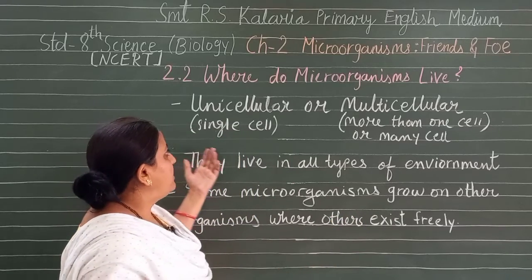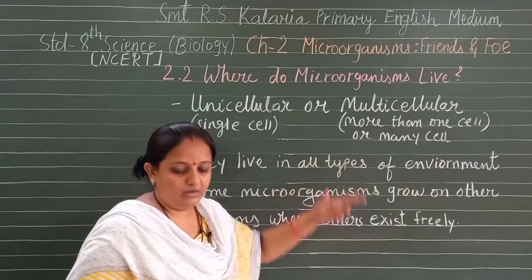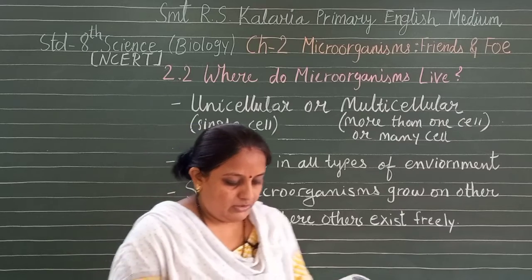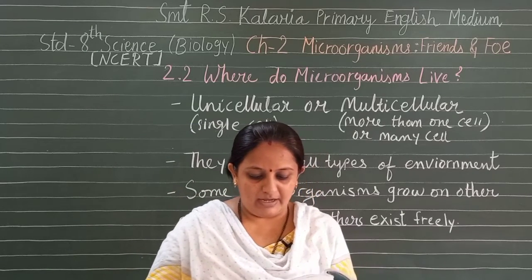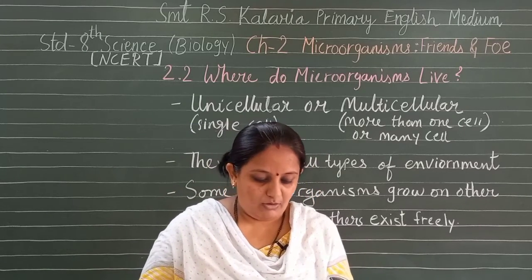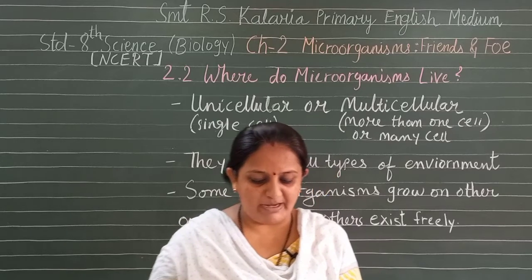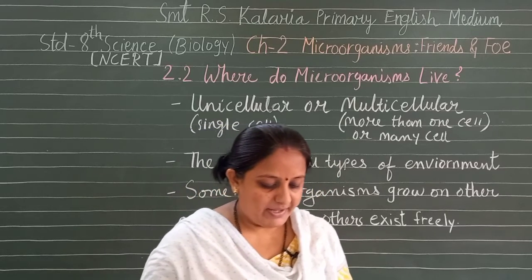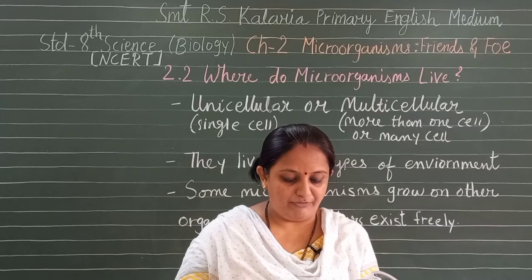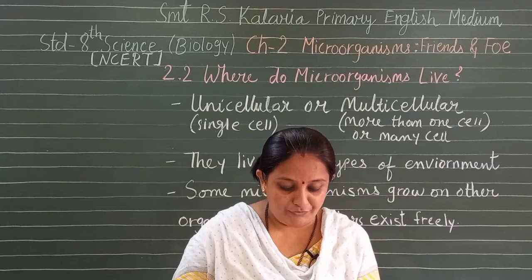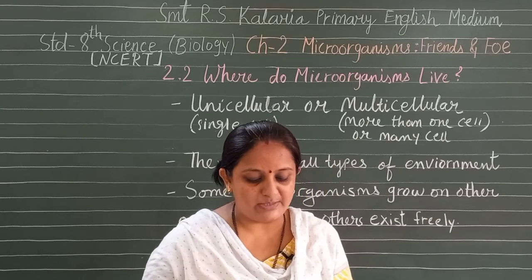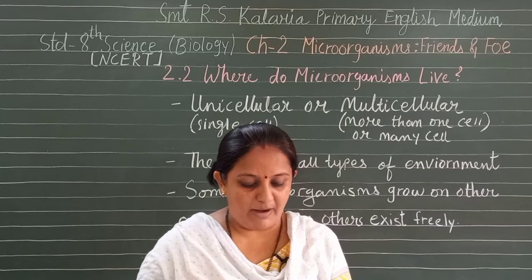They may be unicellular, like bacteria, some algae and protozoa, or multicellular, such as many algae and fungi. They live in all types of environments, ranging from ice cold climates to hot springs, and deserts to marshy lands.